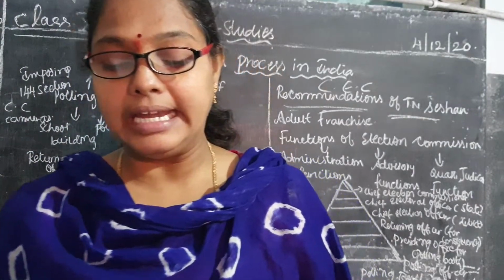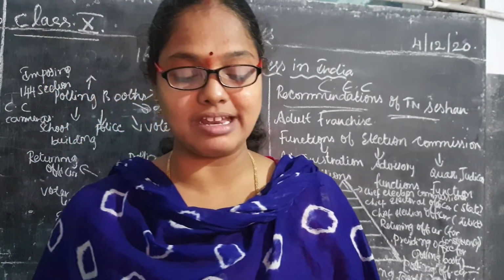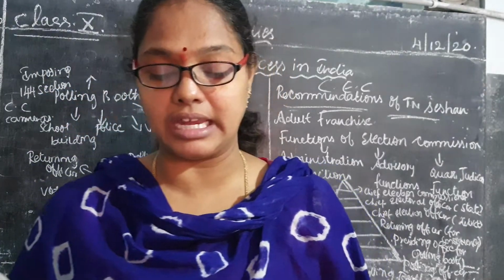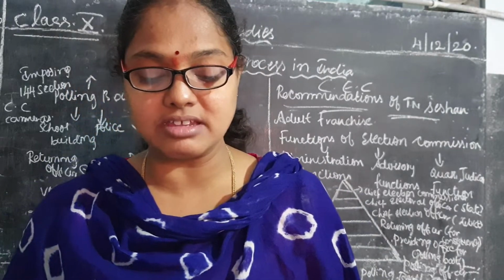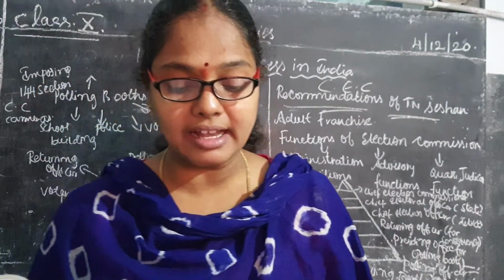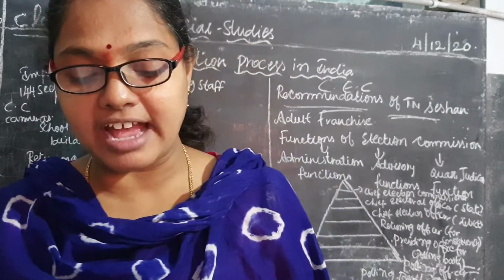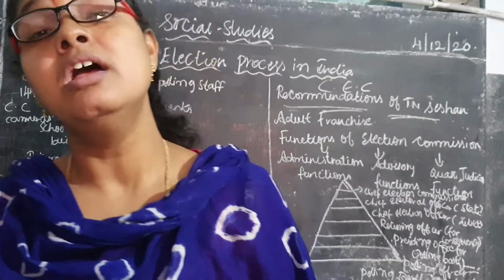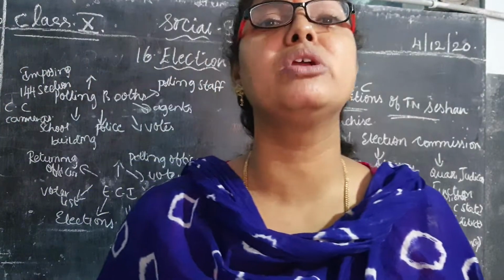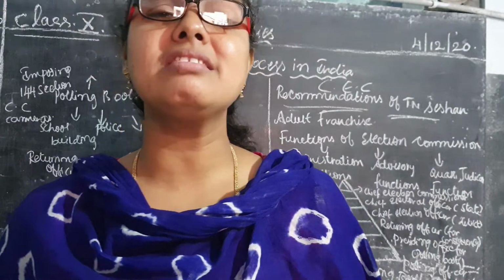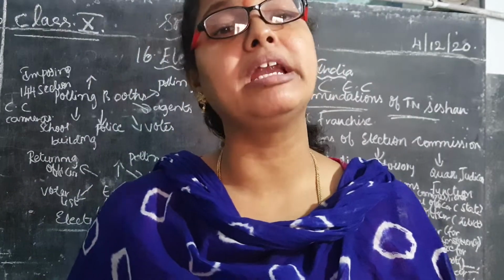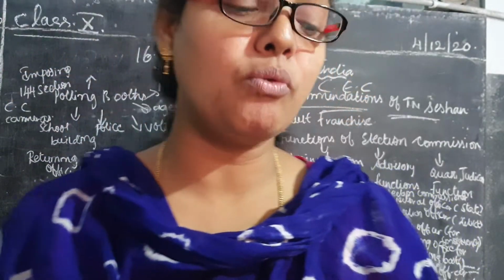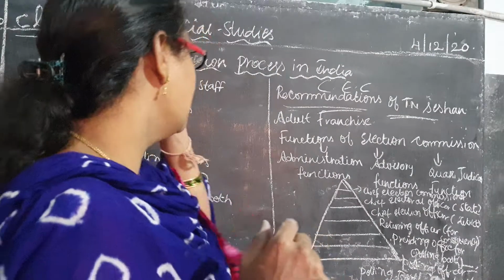Everyone has the right to lead a peaceful life. Taking out rallies in the residential areas and picketing is against the rules. The political parties do not have any right to take rallies in residential areas. Hoisting party flags, tying banners, writing on the walls and pasting posters on the houses are not allowed without permission. For example, children, whenever you want to paste any party symbol posters on the walls, at that time you have to take permission from the Election Commissioner of India if you want to make any posters. Isn't it, children?